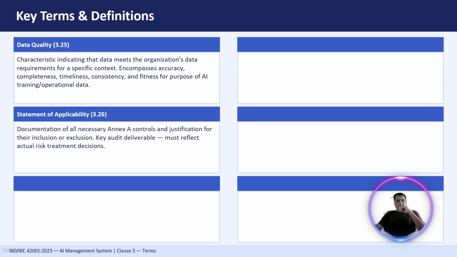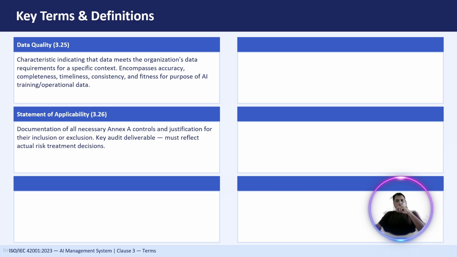The next we have is statement of applicability, which is also called SoA, right? It is a document that lists all the Annex A controls in ISO 42001. It explains which controls to apply to the organization and why, right?